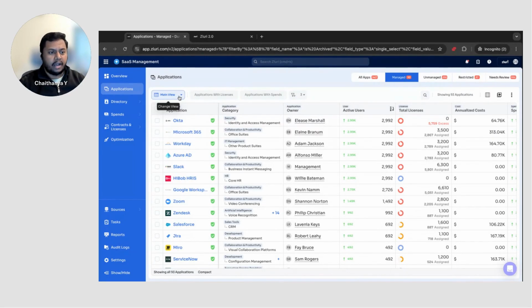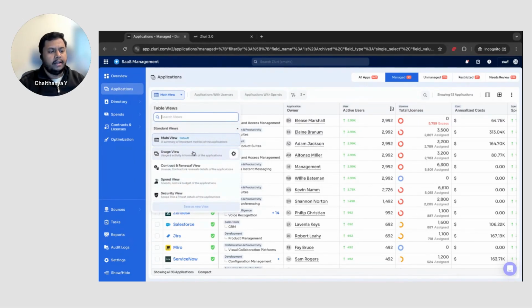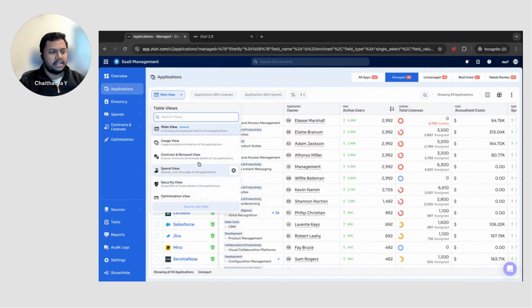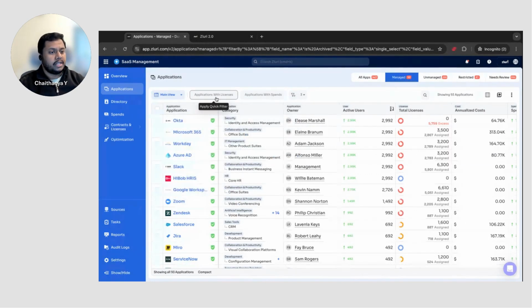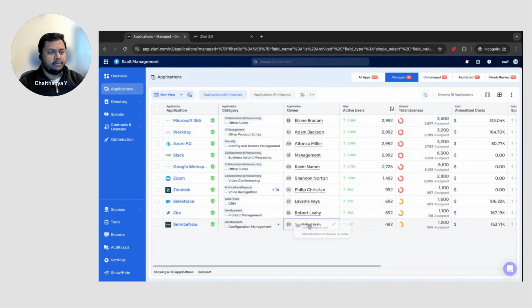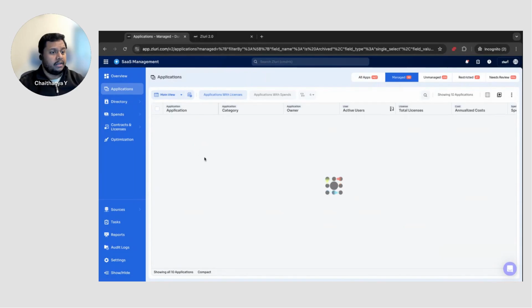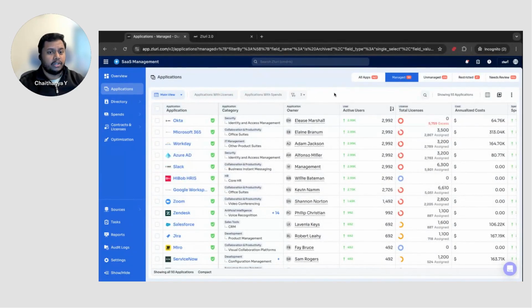As I was talking about, you have this first view wherein you'll be able to see a list of all the information. I can make some modifications and save as a custom view, or I can ensure that this particular view is set as default for me. If I'm an admin or an owner of the whole Zluri tenant, I can set this default for my whole organization so that whenever they land on this page, this becomes the default view for them. As I mentioned, you can always have these quick filters where I'm able to filter this information very quickly to look at the applications which have just licenses. On this particular view, I can also look at applications without spends.